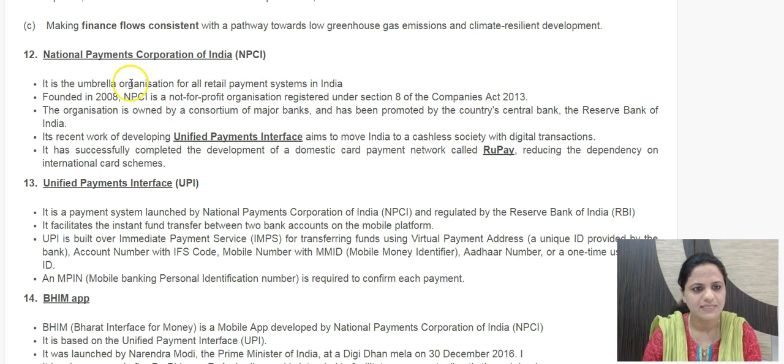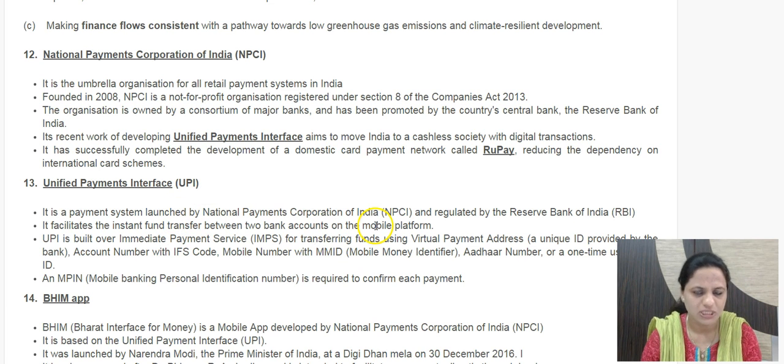Starting with NPCI, you can see it's an umbrella organization for all retail payments in the country. It was set up in 2008 as a non-profit organization, and it's owned by a consortium of major banks, and the main promoter is RBI. So this is NPCI. Two major things which it has developed are, one, the RuPay card, and second, the Unified Payment Interface, which is also detailed out here.